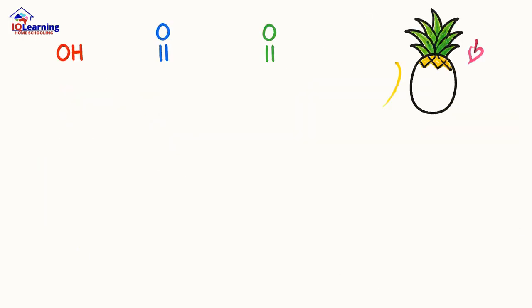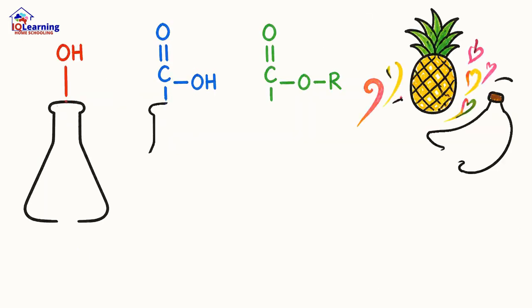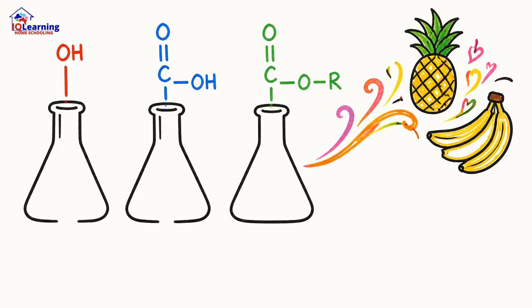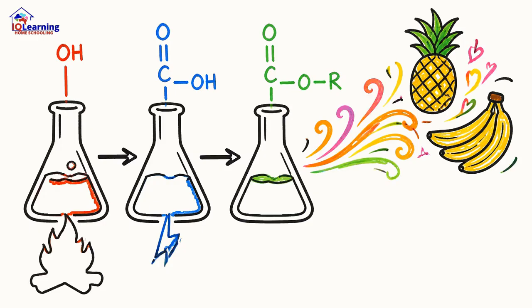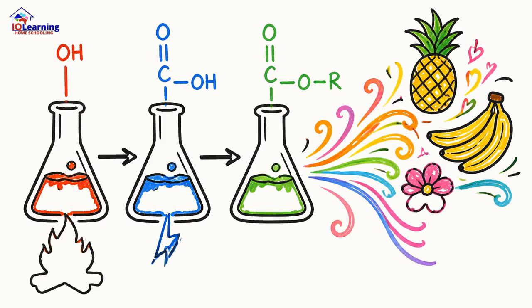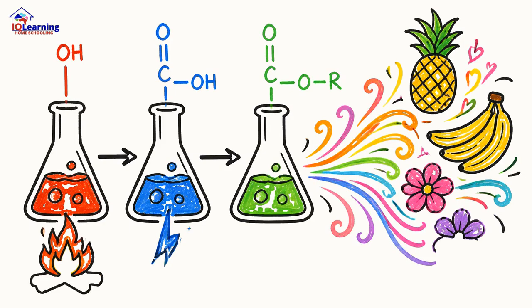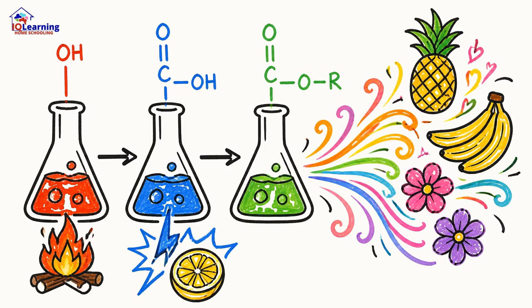From the high boiling point of an alcohol to the sharpness of an acid and the sweet aroma of an ester, these functional groups are what give chemistry its flavor. They prove that in the molecular world, it's the small details that build the entire diversity of life.